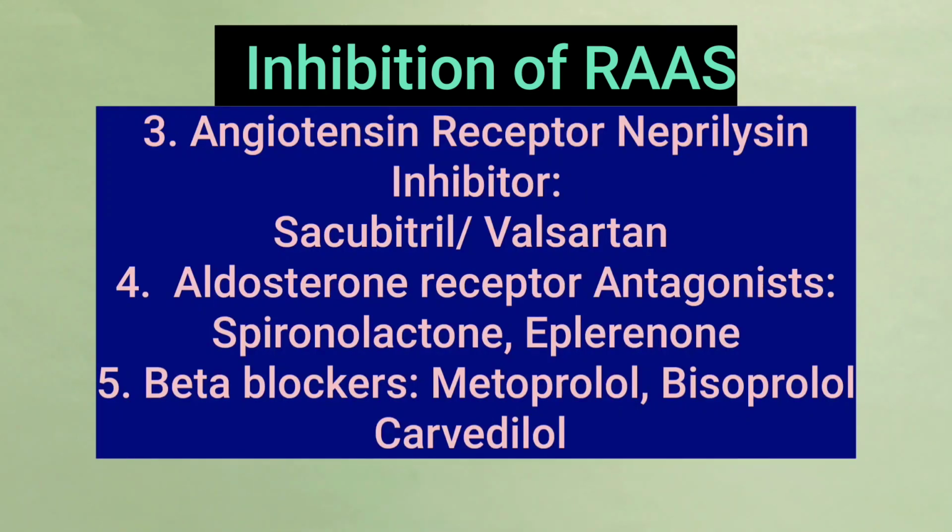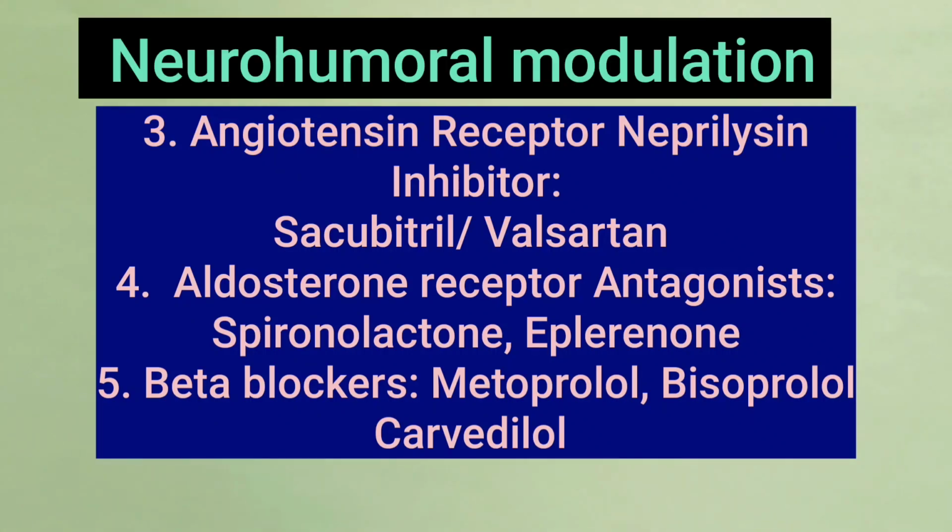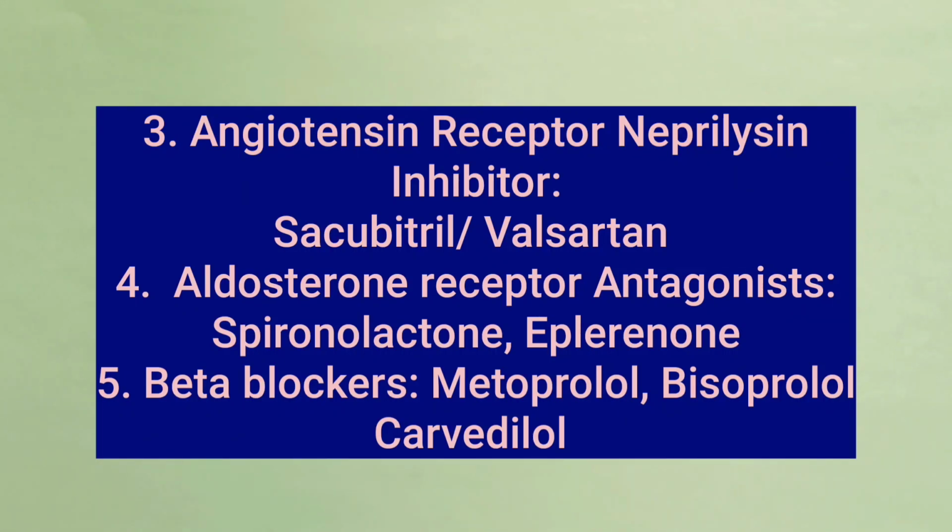The third class of drug is angiotensin receptor neprilysin inhibitors, and the combination of drug is sacubitril and valsartan. The next class of drug is aldosterone receptor antagonists, and the drugs are spironolactone and eplerenone. The next class of drug is beta blockers, and the drugs are metoprolol, bisoprolol, and carvedilol.